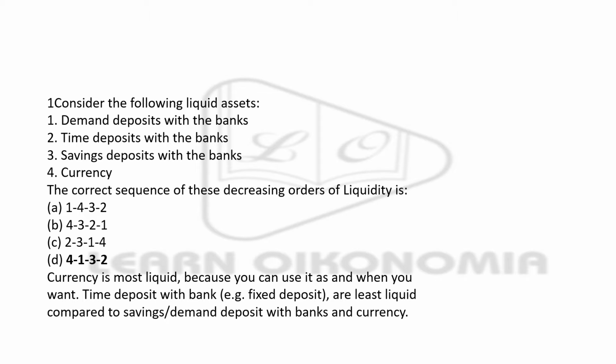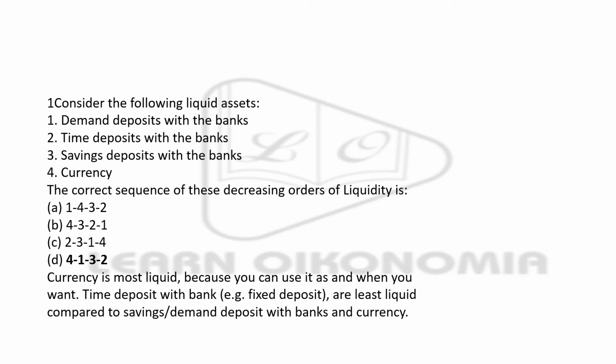Coming to the first question of this session, you are given certain aspects with respect to liquid assets: demand deposit with banks, time deposit with banks, saving deposit with banks, and currency. You have to see the correct sequence of these in decreasing order of liquidity. You have to be very careful about whether the question is asking about increasing order or decreasing order. In this question, it is asked about decreasing order of liquidity.